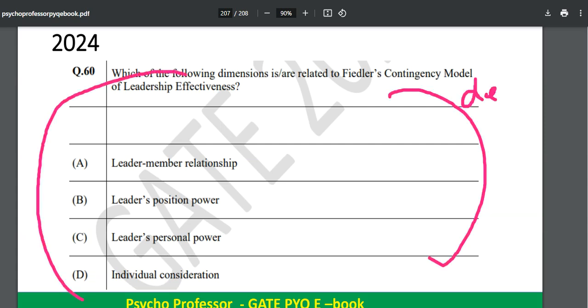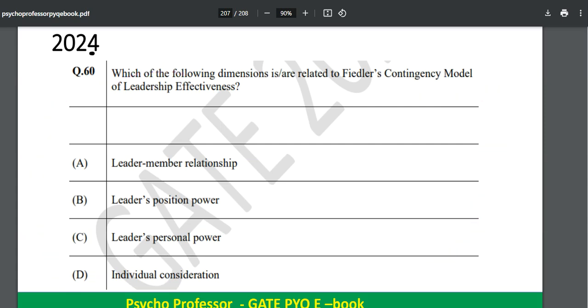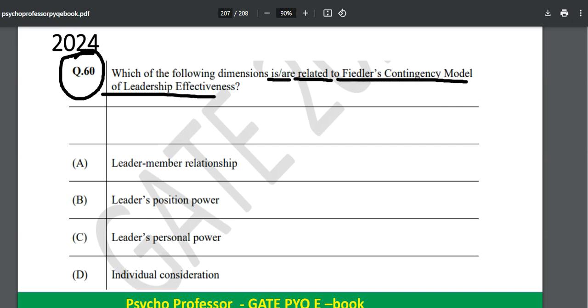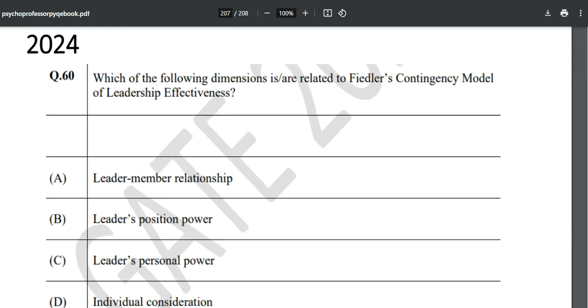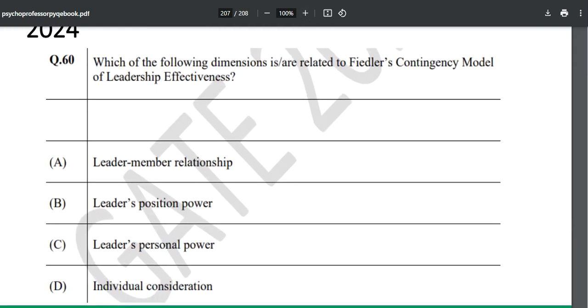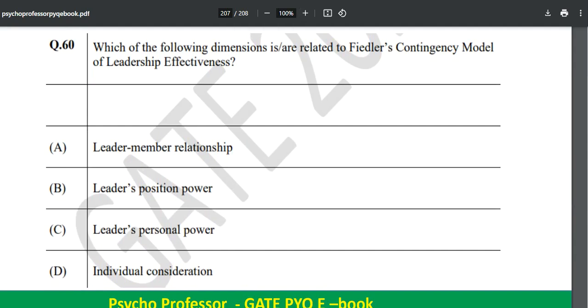Talking about this question in our 2024 session, that is question number 60. Which of the following dimensions are related to Fiedler's contingency model, that is our FCM, of leadership effectiveness? As soon as you read this statement, you will get to know that okay, this is from your unit number 10. This question is from unit number 10 of your GATE Psychology syllabus.